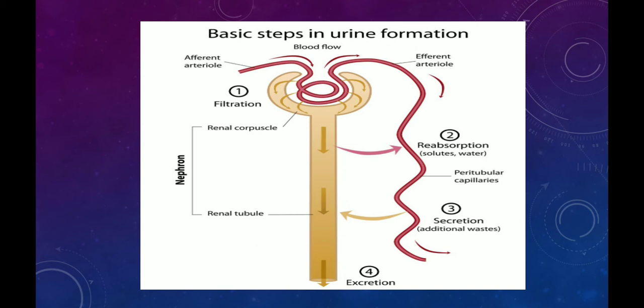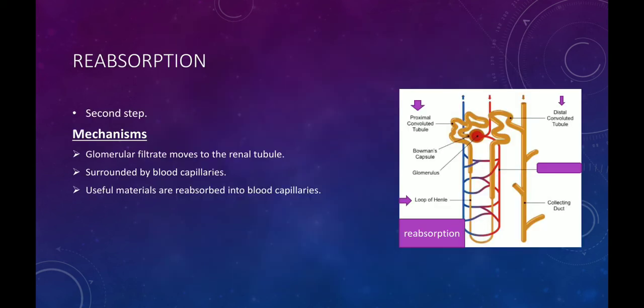Diagram showing the basic steps in the urine formation: filtration, reabsorption, secretion, as well as excretion. Next one is reabsorption, the second step. Now what is the mechanism of reabsorption? In reabsorption, the glomerular filtrate moves to the renal tubules portion of the kidney. Renal tubules are surrounded by blood capillaries. Here the useful materials are reabsorbed into the blood capillaries.